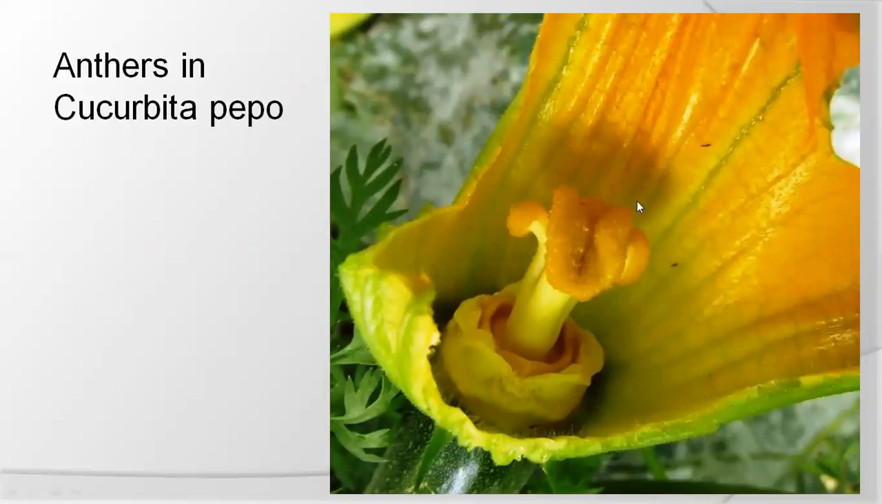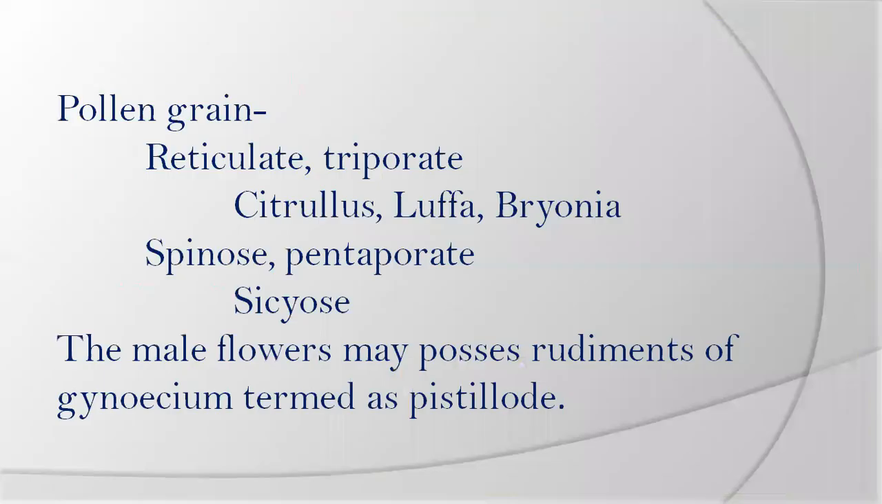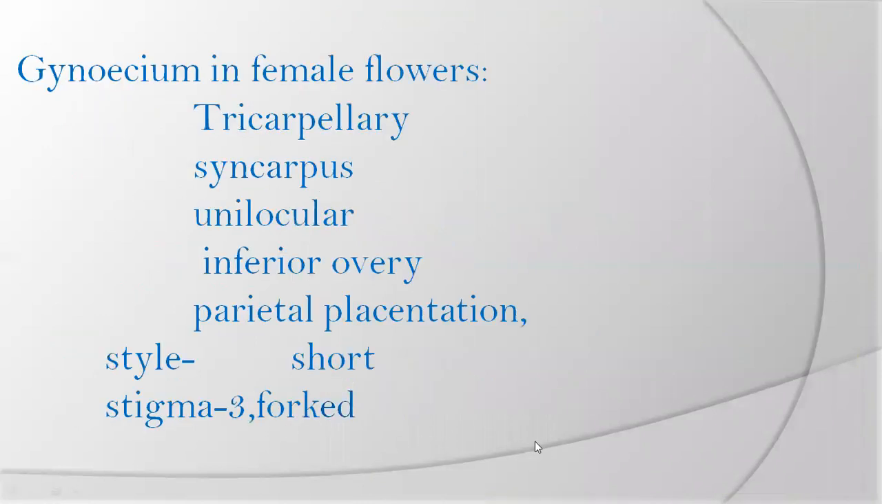So how they are formed, fusion with each other. Pollen grains are reticulate, triporate in Citrullus, Luffa, and Bryonia. In other cases, spinose, pentaporate. The male flowers may possess rudiments of gynoecium, termed as pistillode. Next, gynoecium in female flowers.